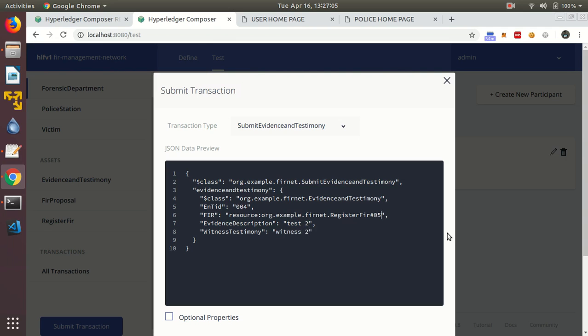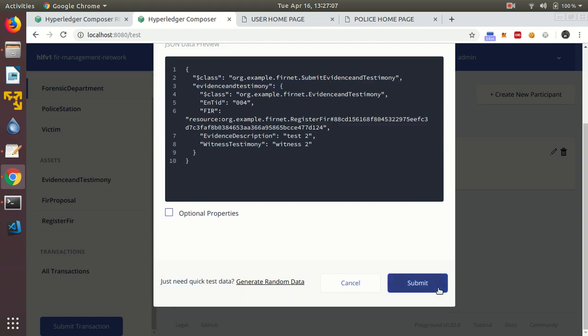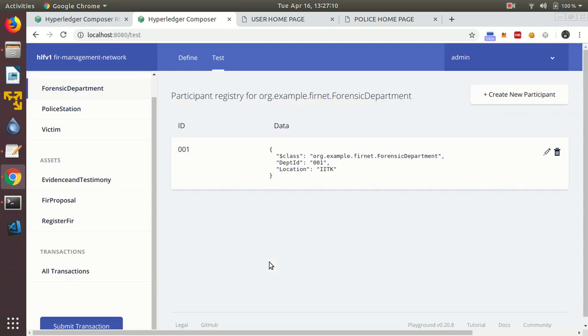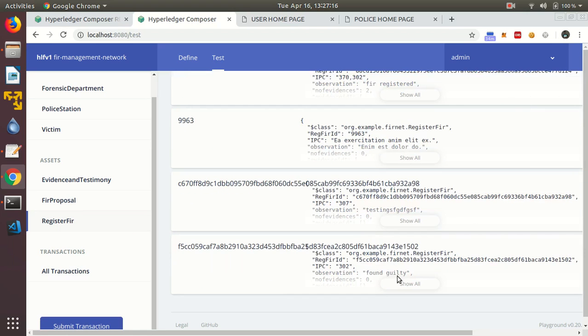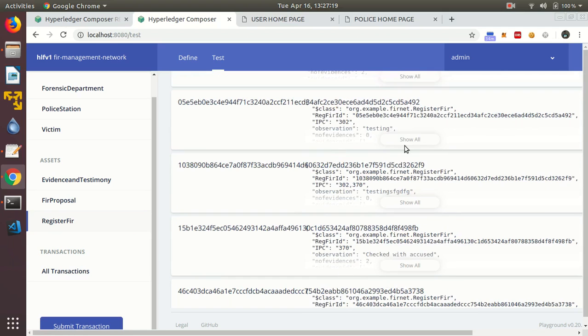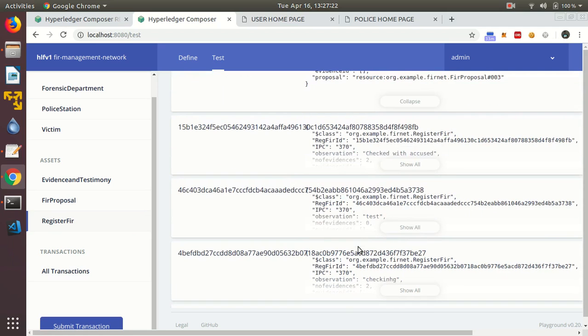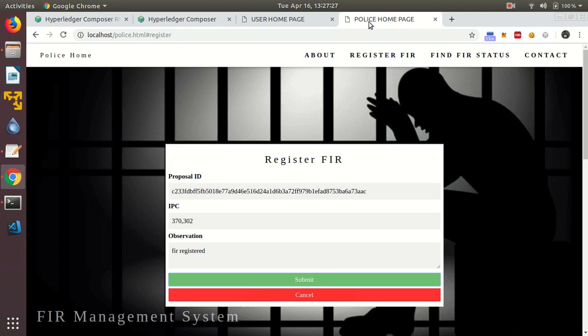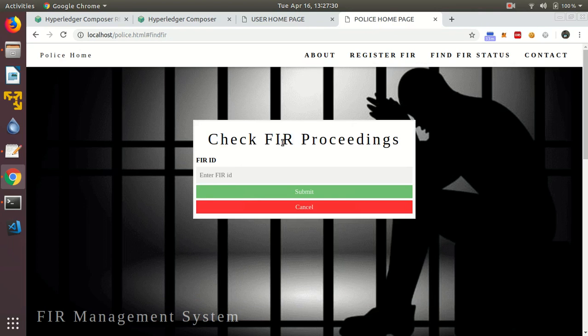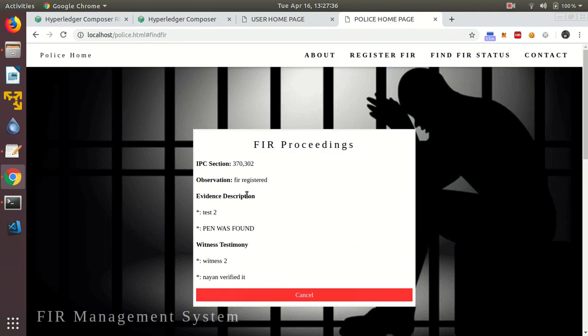Same registered FIR ID will enter here. We will go into register FIR. Okay, now let's check the FIR status against this FIR ID. As you can see, that IPC sections that has been registered by the FIR by the police, observation filed by the police, the evidences that has been submitted in the due course of time.